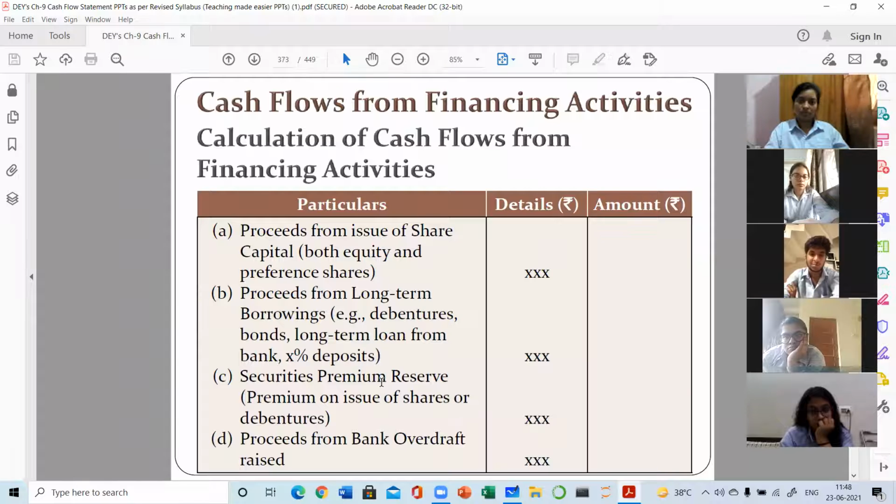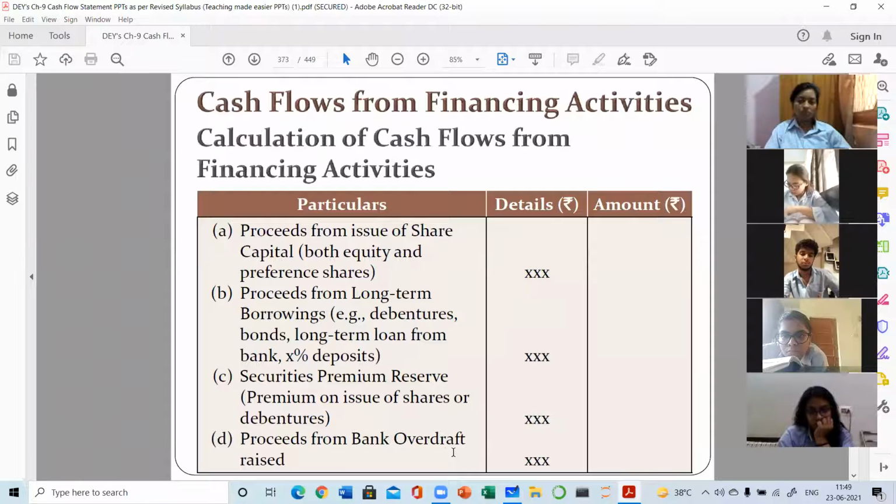Then SPR, securities premium reserve. It is a new term. So if the balance is given in the balance sheet, SPR, securities premium reserve, and if this balance is increased, then it will be added. Mostly, if the balance is given, it will be increased. So instead of writing SPR, you please write here increase in SPR.